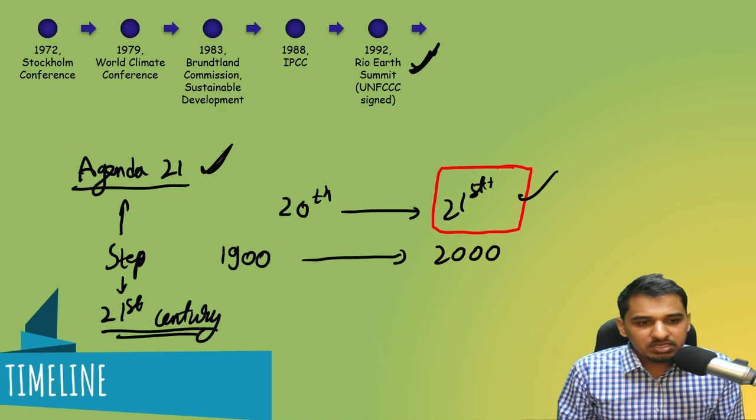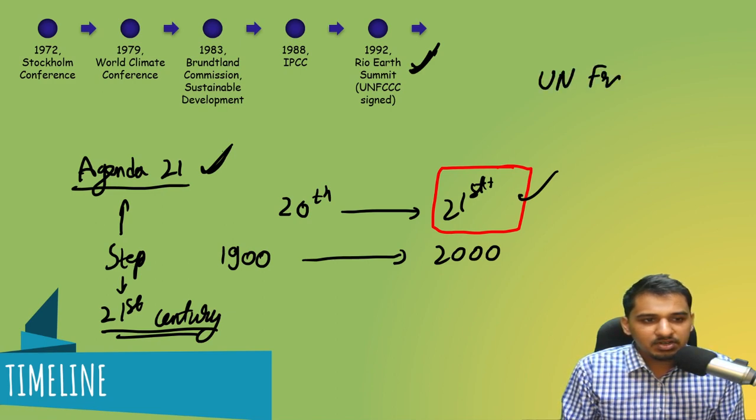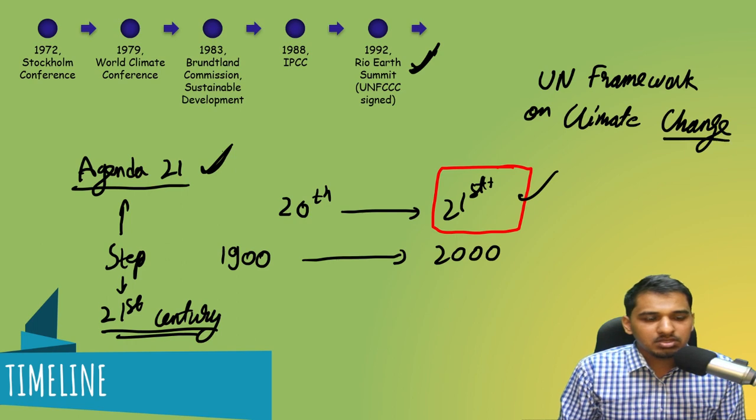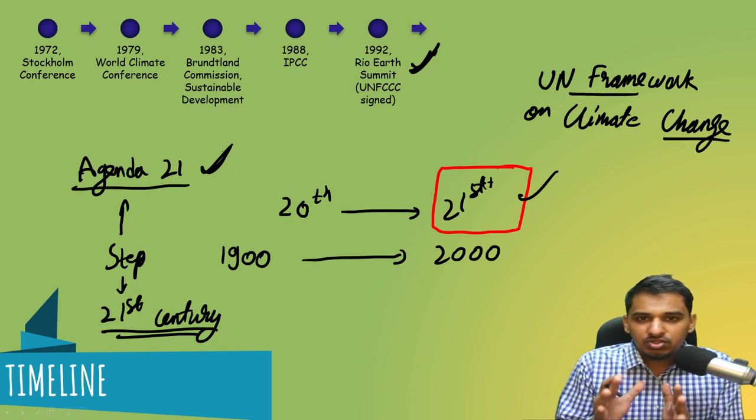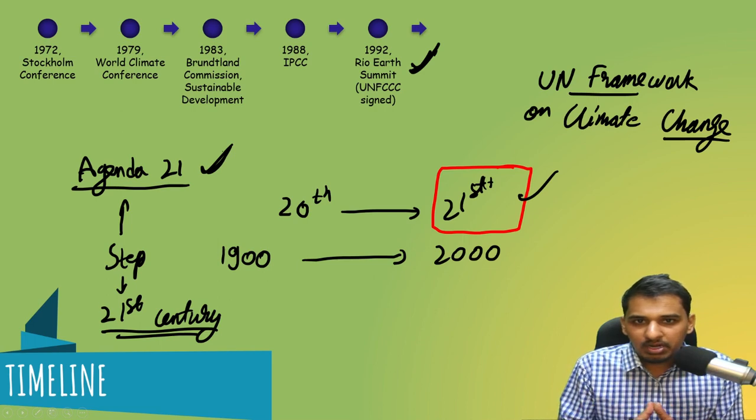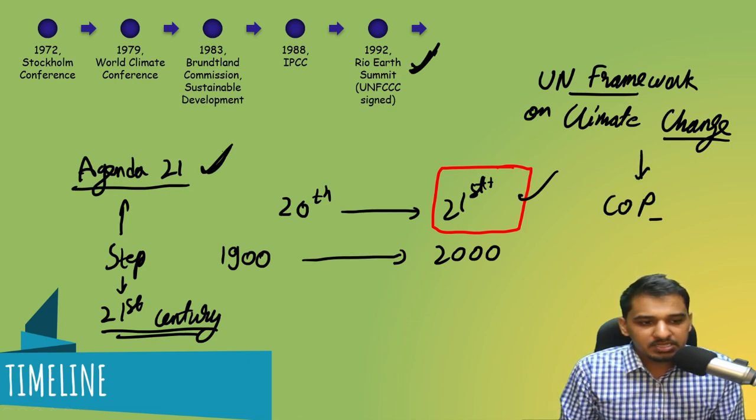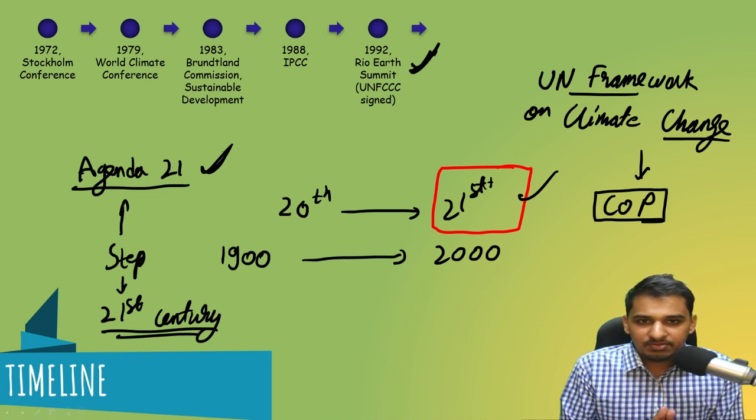And what is this UNFCCC? This UNFCCC is nothing but United Nations Framework Convention on Climate Change. So this is UNFCCC, and this was signed in this summit. Now this UNFCCC became an umbrella charter or an umbrella document for many of the upcoming meetings. And the various COPs, that is Conference of Parties, that you study, occurred under this umbrella of UNFCCC. Be it the one in Kyoto, be it the one in Paris, all the various COPs have happened under this UNFCCC. Again, we'll be studying about this in more detail.